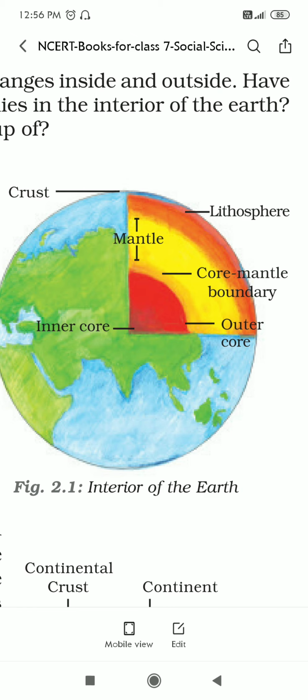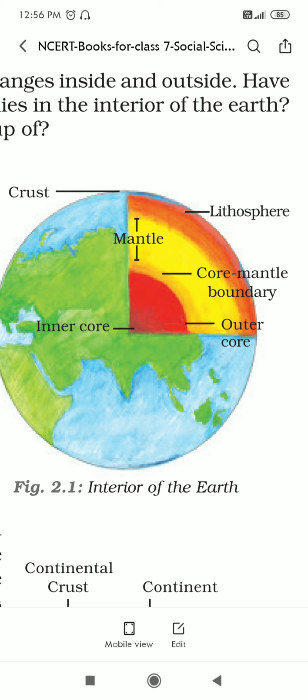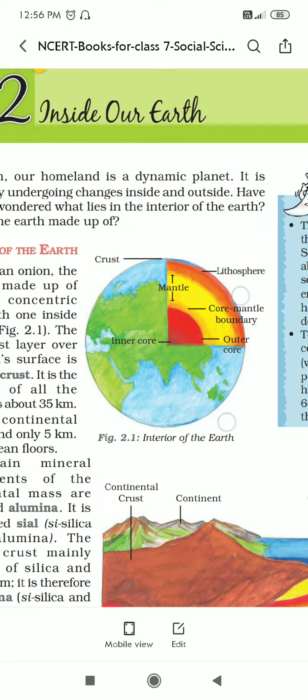Mantle is the second layer. Then the innermost layer is the core. The core-mantle boundary is also given here, along with the inner core and outer core. So the first layer is crust, after crust the lithosphere is given, the second layer is mantle, and the third layer is core. Then the core-mantle boundary, and then inner core and outer core.